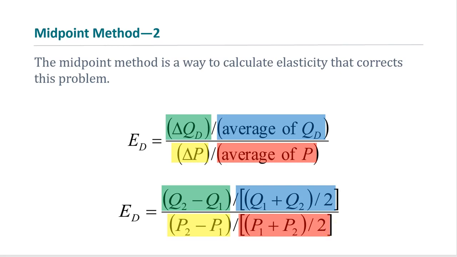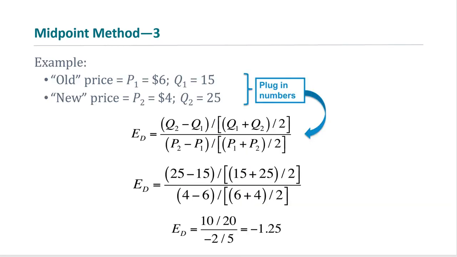So let's do a numerical example for practice. For example, we have an old price P1 of $6 for a good or a service, and the quantity demanded at price $6 is 15 units.